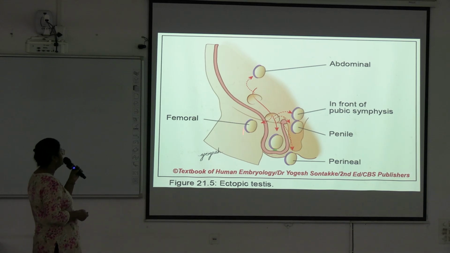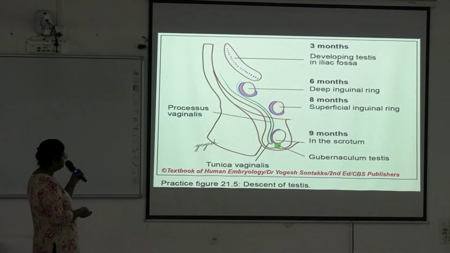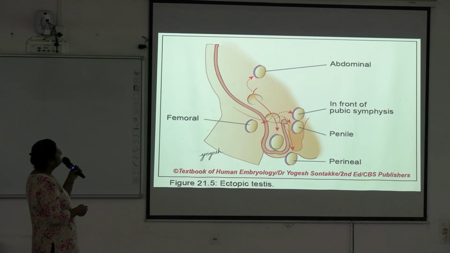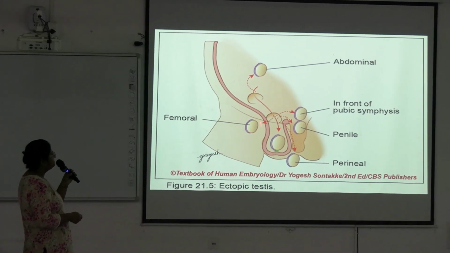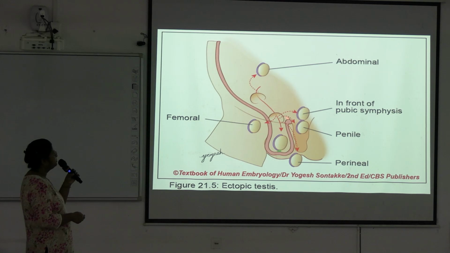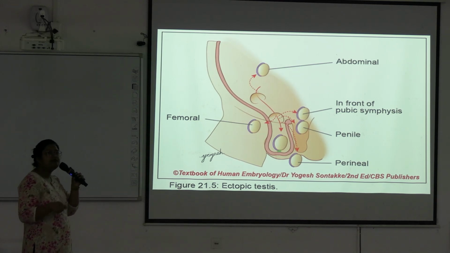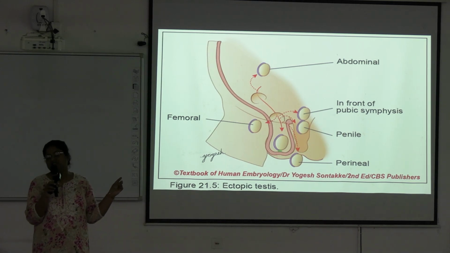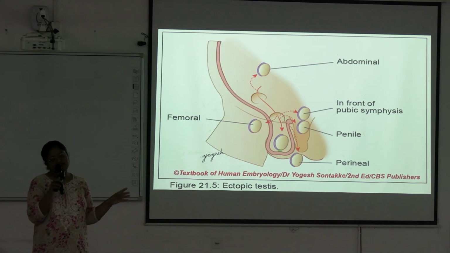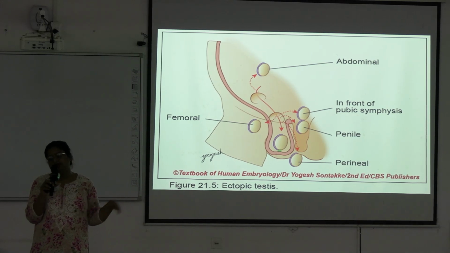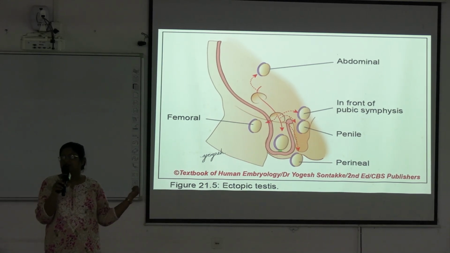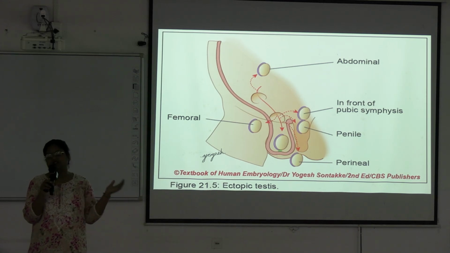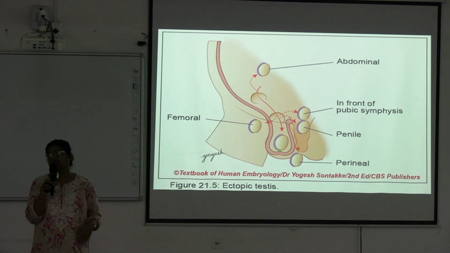So this is different sites of ectopic testis. See here, this is abdominal location. Here is in front of the pubic symphysis. This is penile, this is perineal, and this is femoral, and this is normal location of the testis. So all these can be a region of ectopic testis. Okay, so there is a difference between cryptorchidism and ectopic testis. In cryptorchidism, testis is lying anywhere along the normal pathway of descent. But in ectopic testis, it is lying away from its normal position.